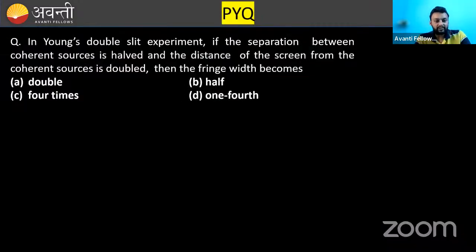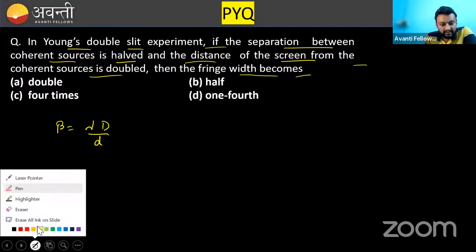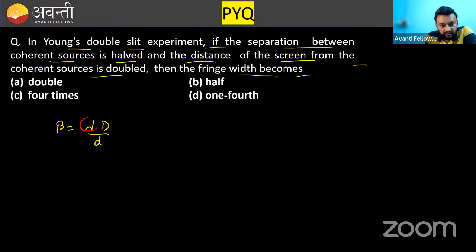Now it's time to do some questions. First question is very simple. In Young's double slit experiment, if the separation between coherent sources is halved and the distance of the screen from the coherent sources is doubled, then the fringe width becomes. First of all, they are talking about fringe width. Fringe width is beta equals lambda capital D by small d. This is the formula. During the whole process, lambda remains constant. They are not touching the lambda. They are just dealing with capital D and small d.